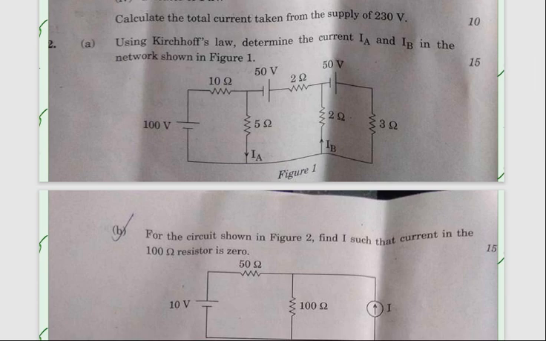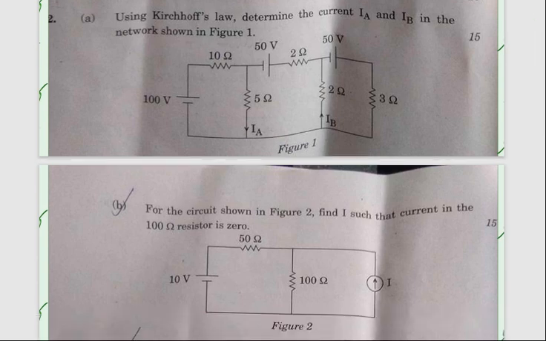See here what kind of questions they usually ask in the exam. You can see here, one by one. Using Kirchhoff's law, determine the current IA and IB in the network shown. This is the network he has given, and in this network you have to calculate the current IA and current IB. The marks weightage is 15 marks. If you are able to answer these IA and IB currents, you will get 15 marks for this.